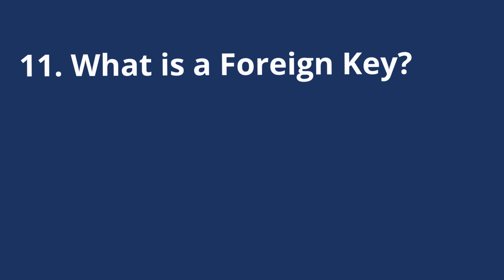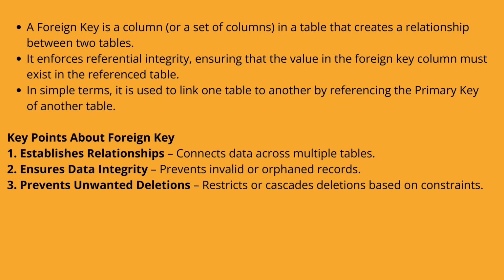What is a foreign key? A foreign key is a column or a set of columns in a table that creates a relationship between two tables. It enforces referential integrity, ensuring that the value in the foreign key column must exist in the reference table. In simple terms, it is used to link one table to another by referencing the primary key of another table.